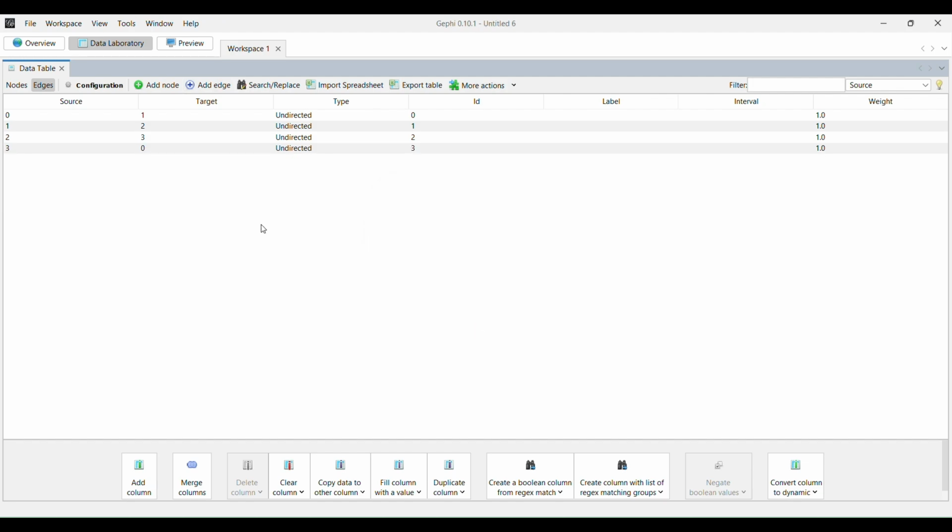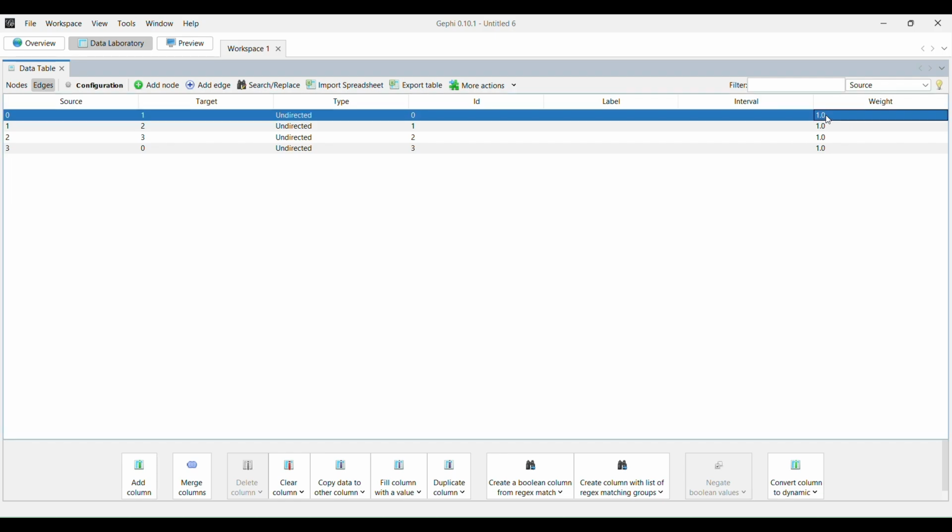So once all of the edges are added, they should show up on the screen over here on the edges page. And if you look all the way to the right, there's a column that says weight. And since we did not enter any weights, they're all automatically populated as 1. And since we're creating a weighted network, we want to change these values. So you can change them by double clicking and inputting whatever number you want it to be.